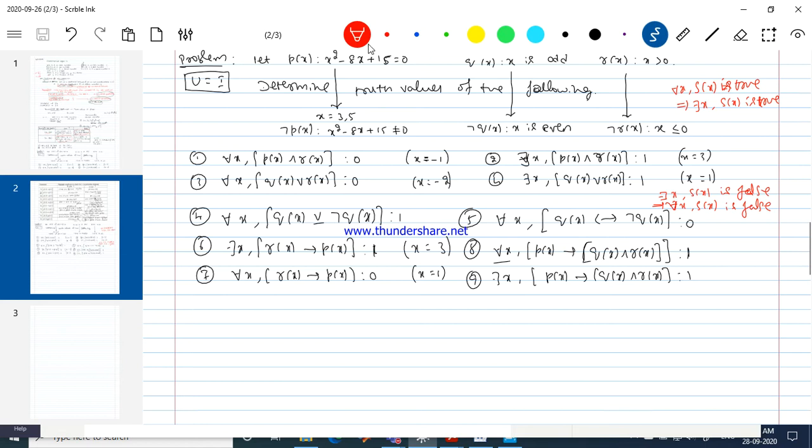Okay, let me proceed further. Problem number 8. Please try this one. For all x, P(x) disjunction Q(x) implies R(x). What is the truth value of this?